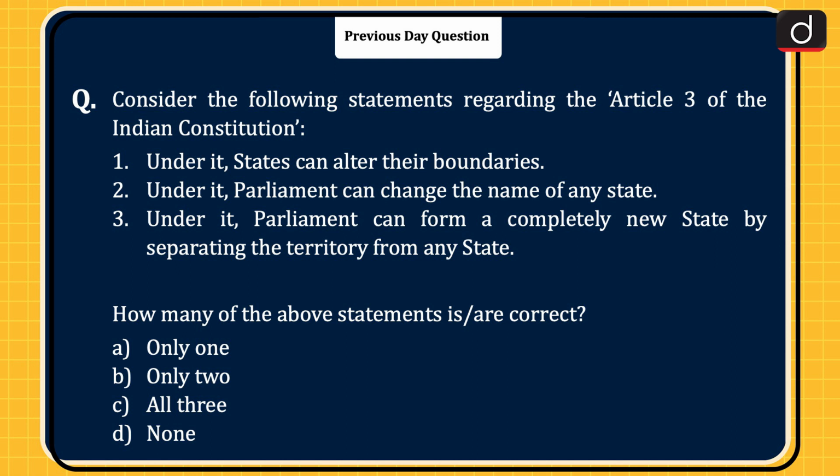Question was, consider the following statements regarding Article 3 of the Indian Constitution. 1. Under it, states can alter their boundaries. 2. Under it, Parliament can change the name of any state. 3. Under it, Parliament can form a completely new state by separating the territory from any state. How many of the above statements is or are correct? Only one, only two, all three, or none. The correct answer is option B, only two.